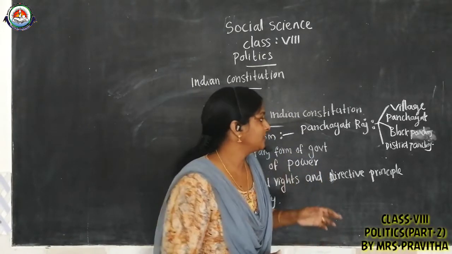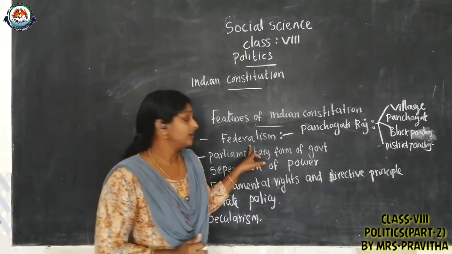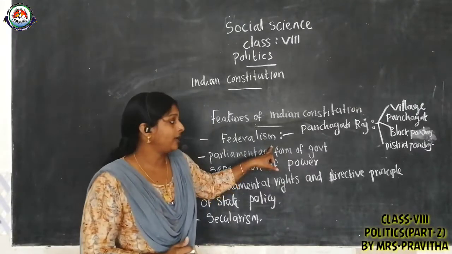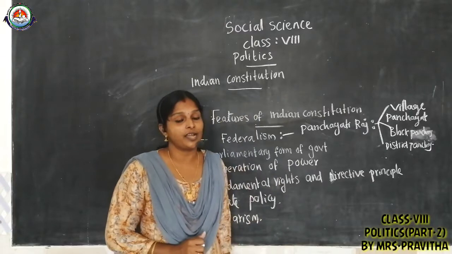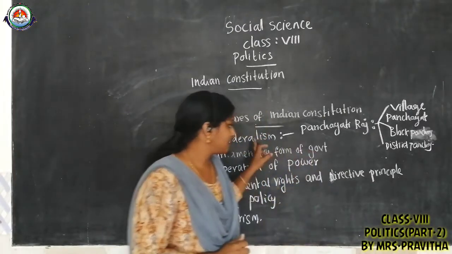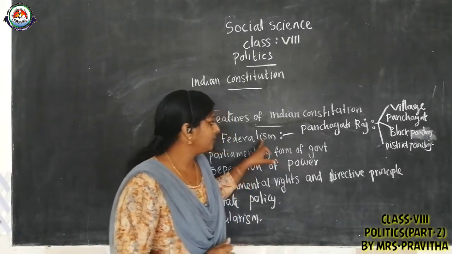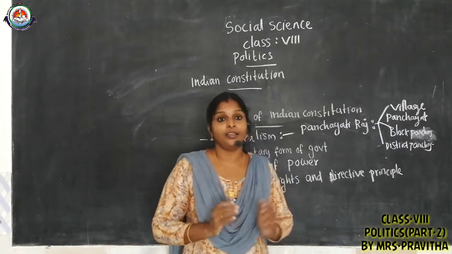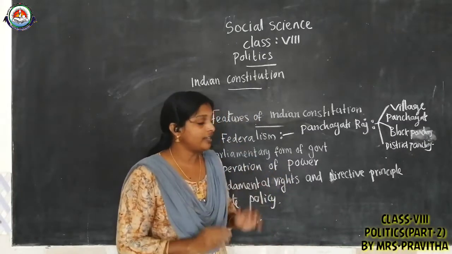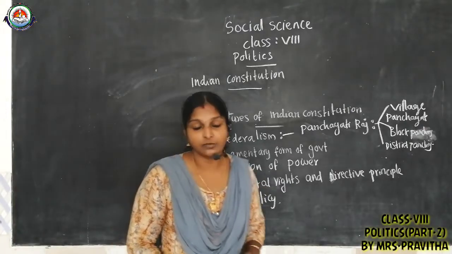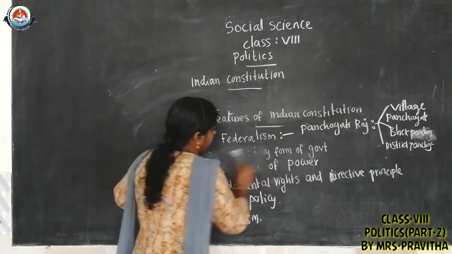So I think, children, you got an idea about what is federalism. It is a form of government in which power is divided between the central government and the state government. That is known as federalism. Then in a federal country like India, all the powers of the central government and state government are divided into 3 lists.